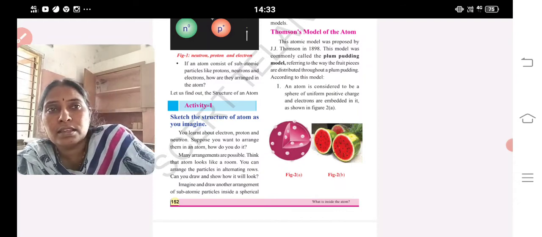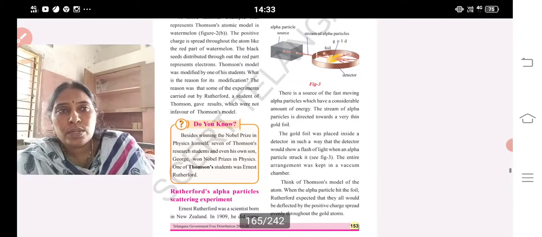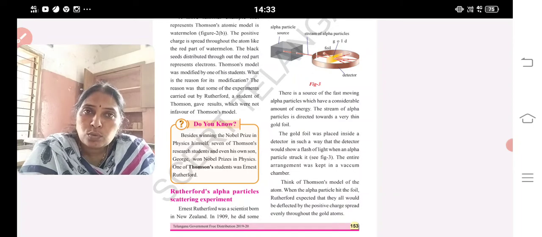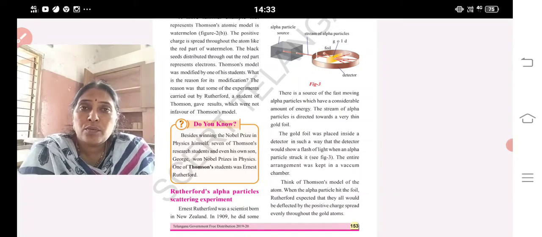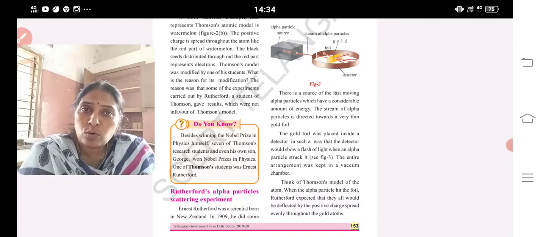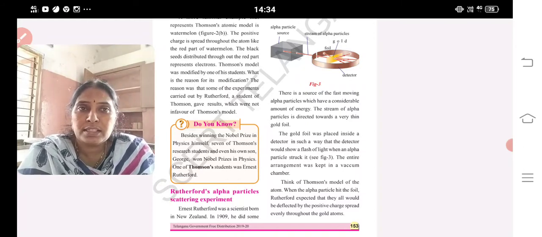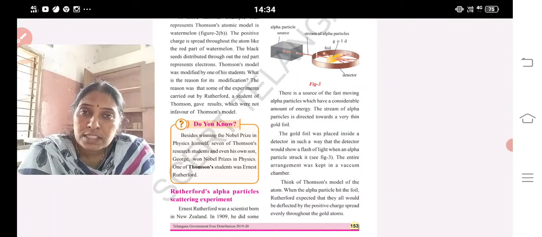Another theory we are going to discuss is Rutherford's. Who is Rutherford? He is J.J. Thomson's student, and seven of J.J. Thomson's students got the Nobel Prize. He himself got the Nobel Prize in physics, and seven of his students got the Nobel Prize in physics. One of his own sons is also among those seven students.